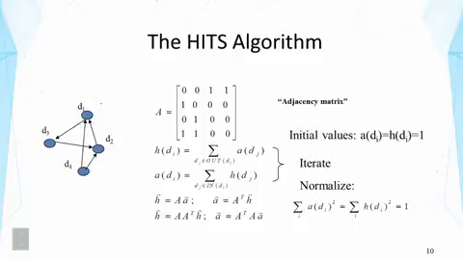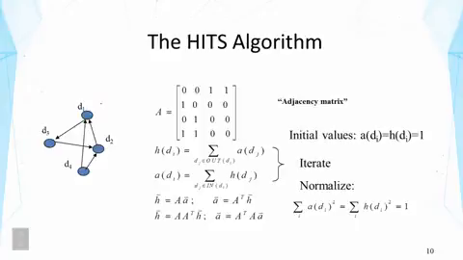And then we're going to define the hub score of a page as the sum of the authority scores of all the pages that it points to. So whether you are a hub really depends on whether you are pointing to a lot of good authority pages. That's what it says in the first equation. In the second equation, we define the authority score of a page as the sum of the hub scores of all those pages that point to you. So whether you are a good authority would depend on whether those pages that are pointing to you are good hubs. So you can see this forms an iterative reinforcement mechanism.